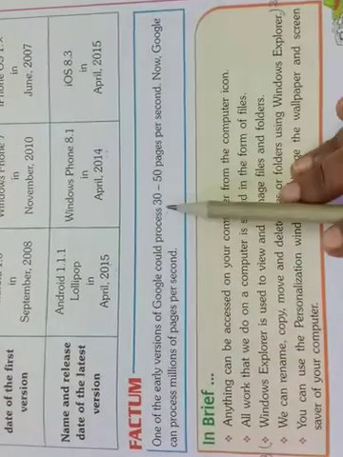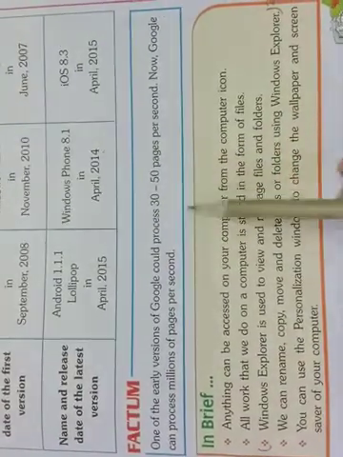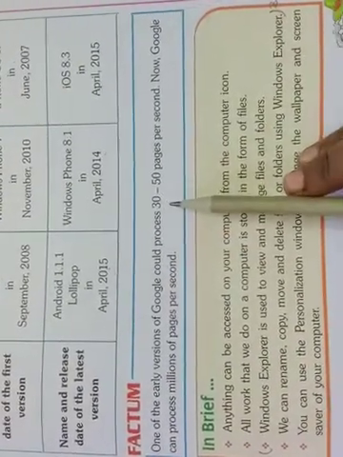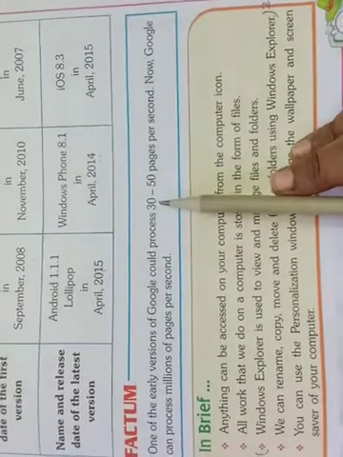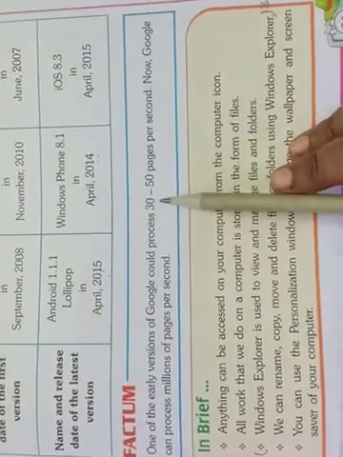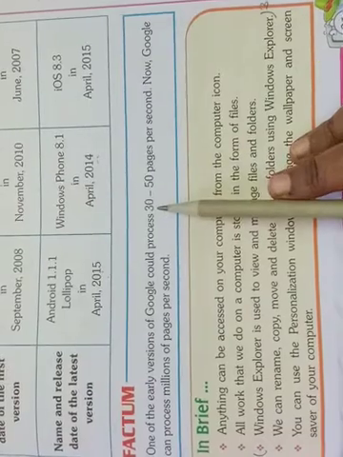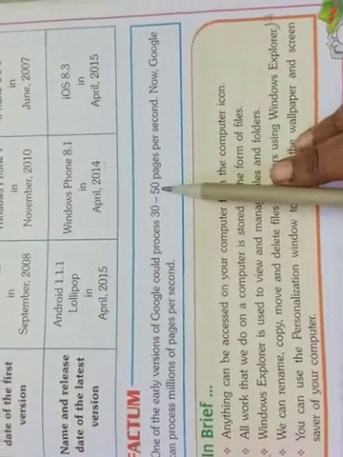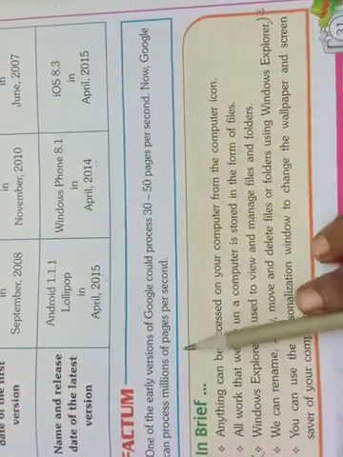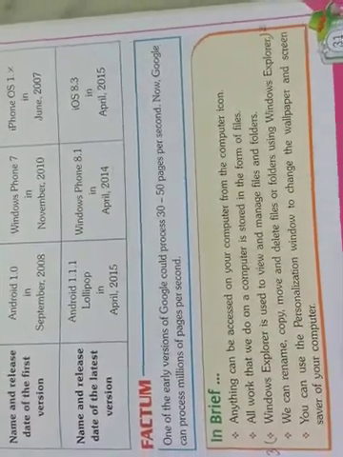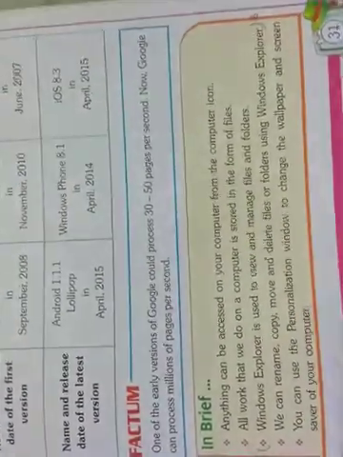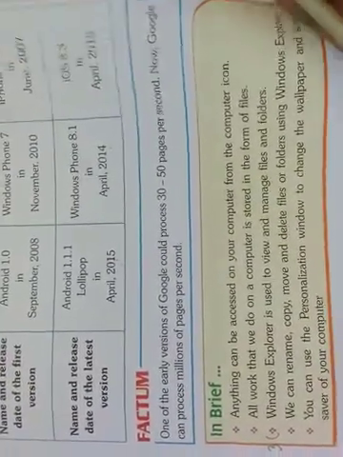A few years before, that company was processing only 30 to 50 pages per second. Now Google company is updating millions of pages per second. Okay, children, this is about the table.